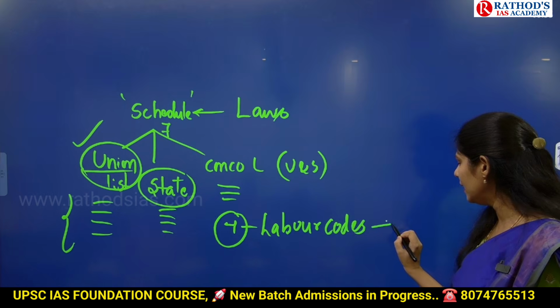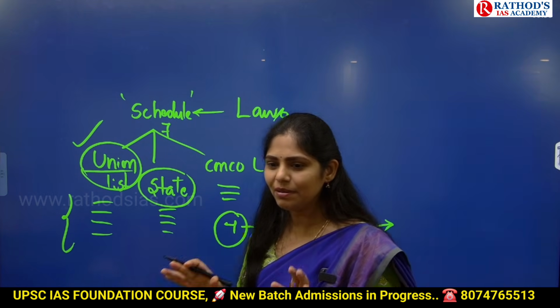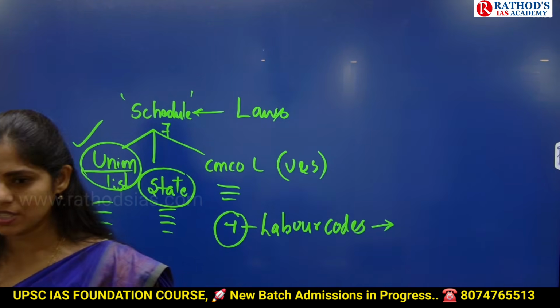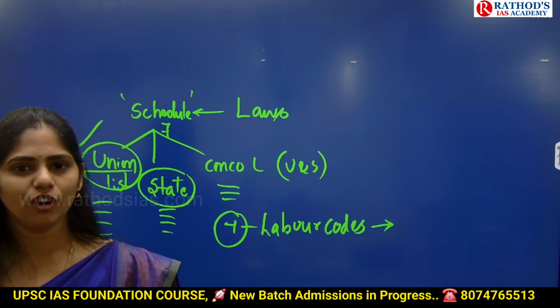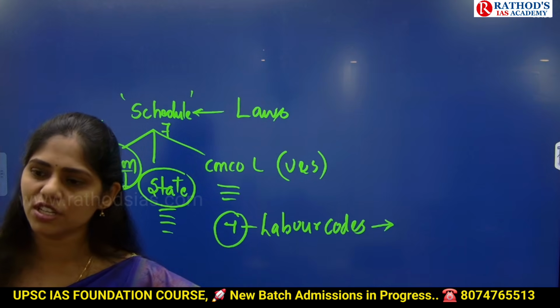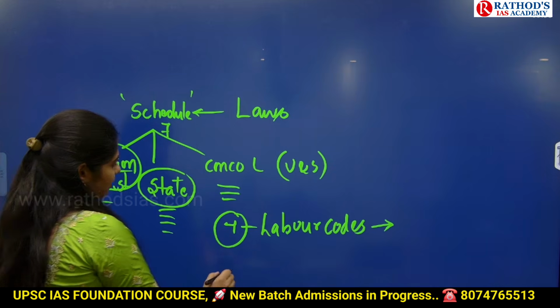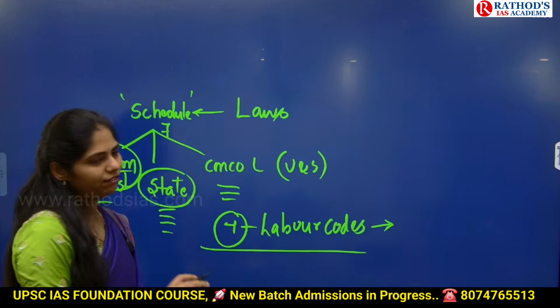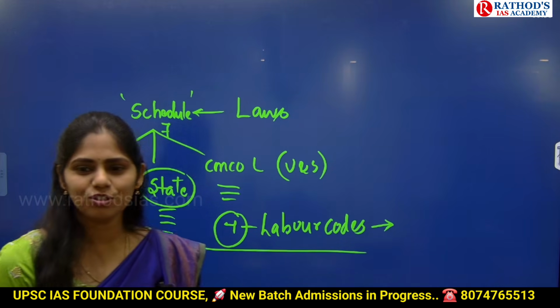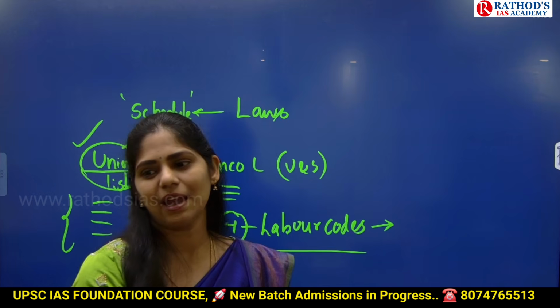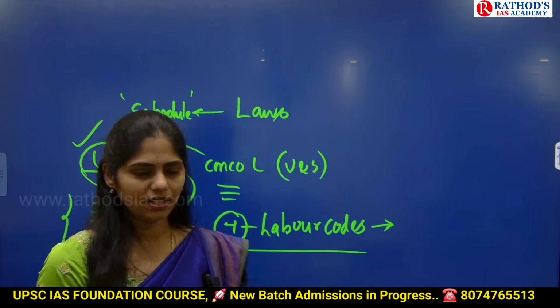And recently in the month of May, we implemented those labor codes in industries. For what? To provide safety and security for our labor. We implemented that in the month of May. Now we are in the month of June. Many accidents happened in many industries, right?